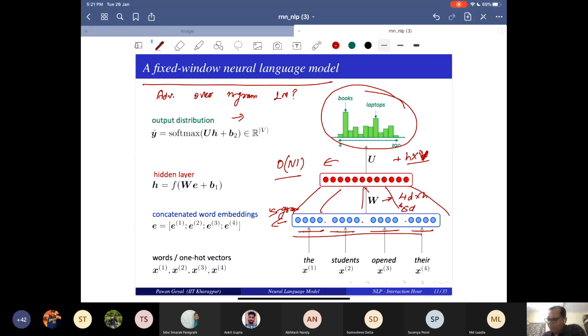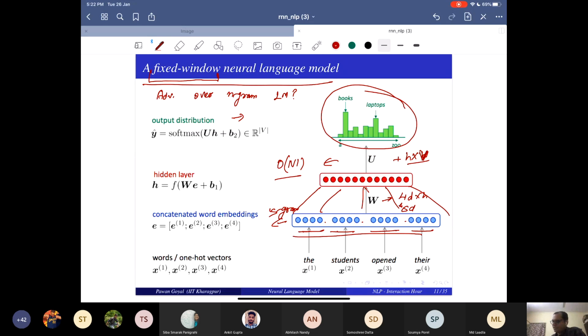Don't you see something about this name, fixed window? The window has to be fixed a priori, right? So I can't take indefinite length. I can only take, say, 4 words, 5 words, 6 words. I have to define that, and once I've defined that, I can't go beyond it. I can't use more context than that. And that is a problem.